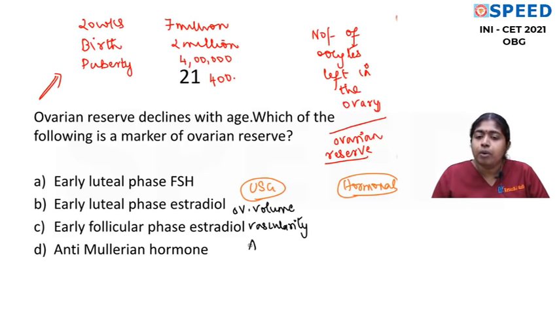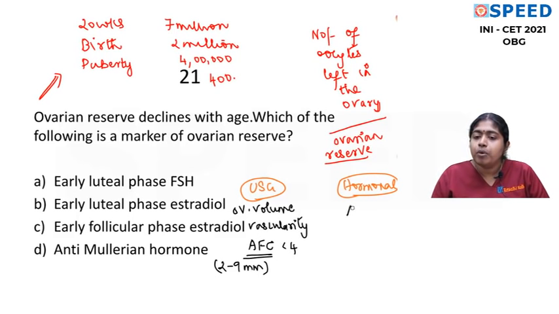And we have one very important point called antral follicular count. What are antral follicles? The 2 to 9 millimeter follicles are antral follicles. So when the antral follicle count is less than 4, it means that the reserve is very less. So these are the ovarian parameters.